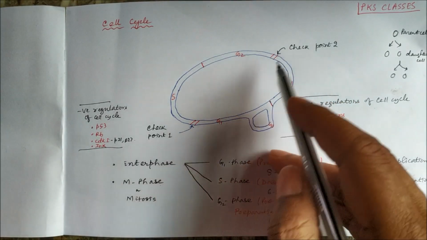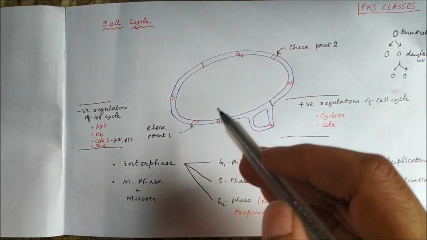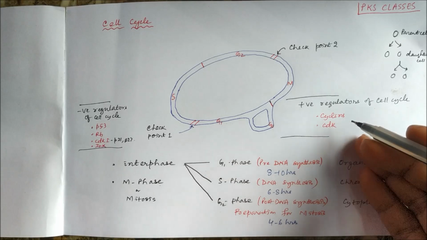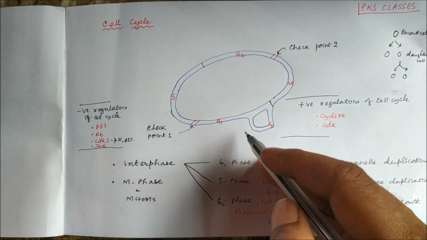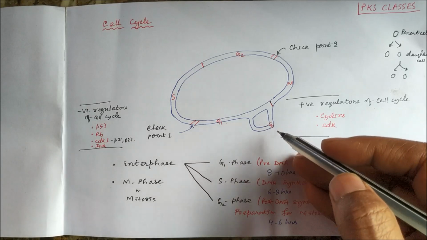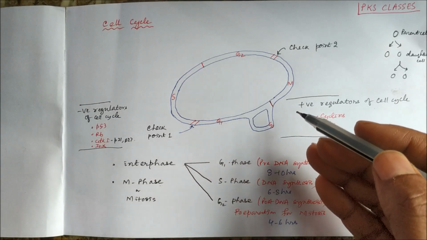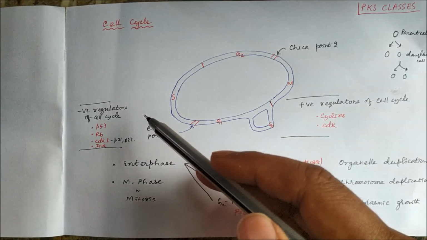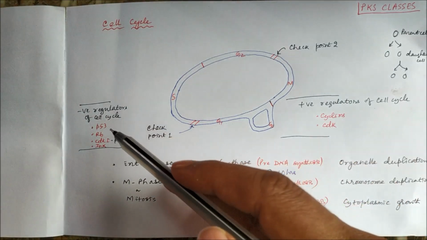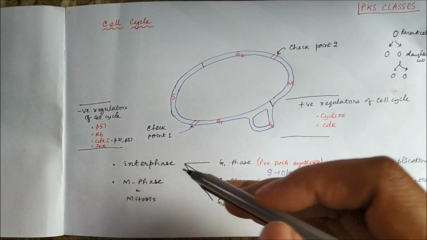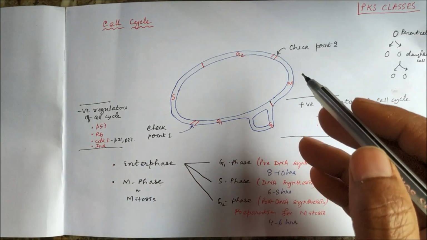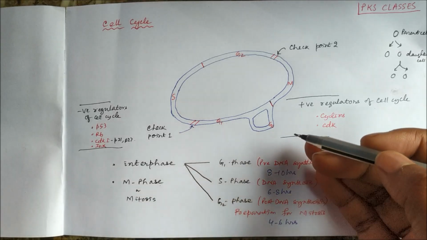The role of these two checkpoints is to check whether a normal cell is going to be formed or an abnormal cell is going to be formed. If an abnormal cell is going to be formed, then it will undergo apoptosis by the negative regulators of cell cycle. These negative regulators stop the cell division at these checkpoints and the cell will undergo apoptosis.